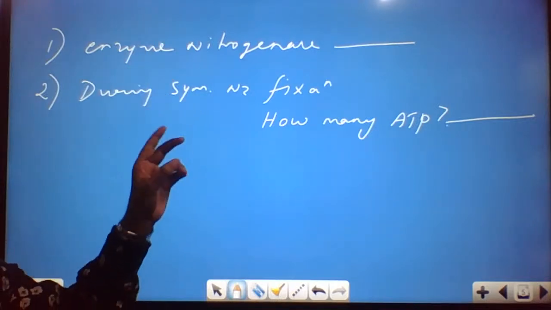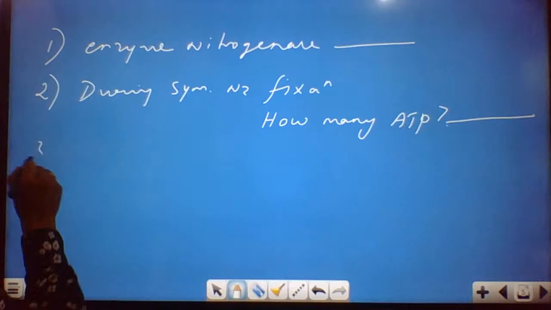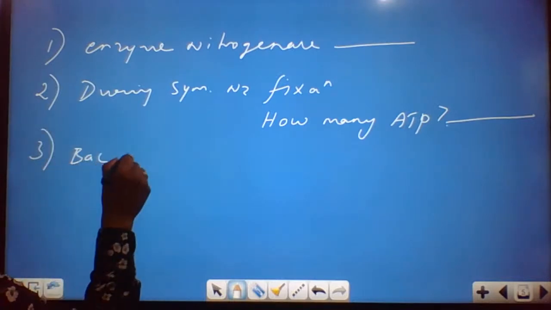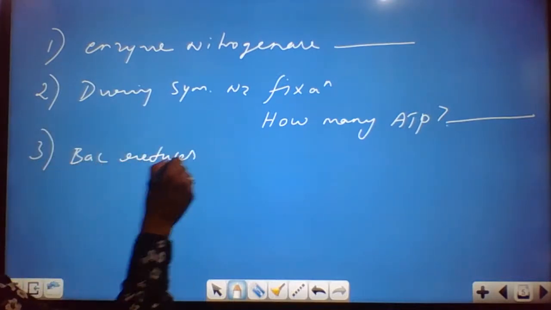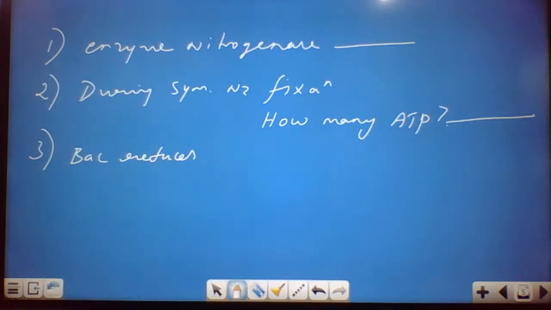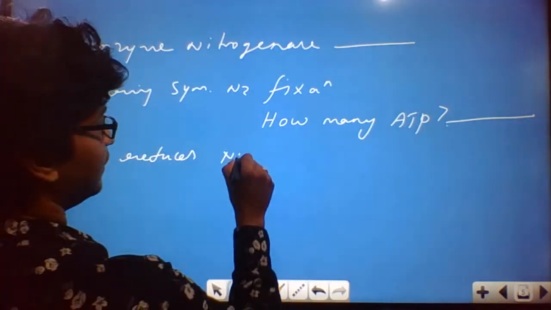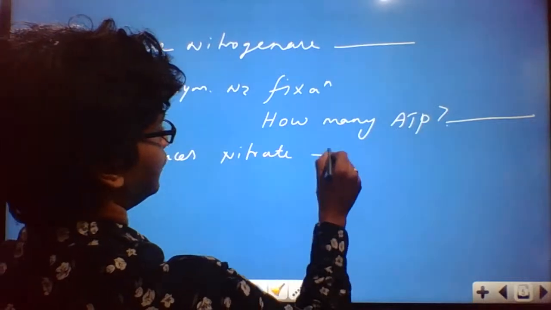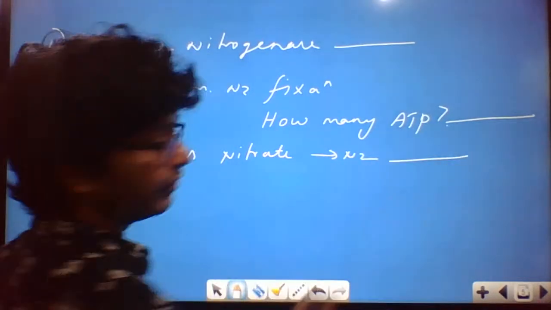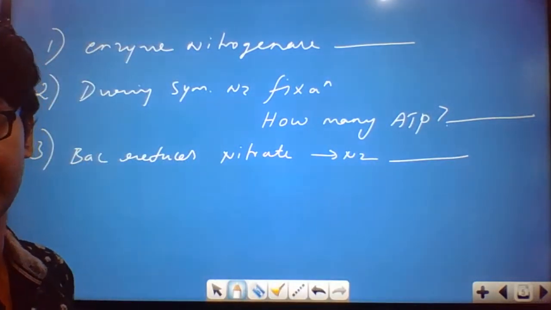Bacteria which reduce nitrates in soil. Can you name the bacteria? The bacteria which reduce the nitrates in soil to nitrogen. What is the name of the bacteria?